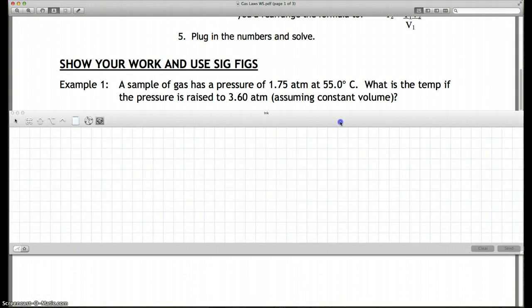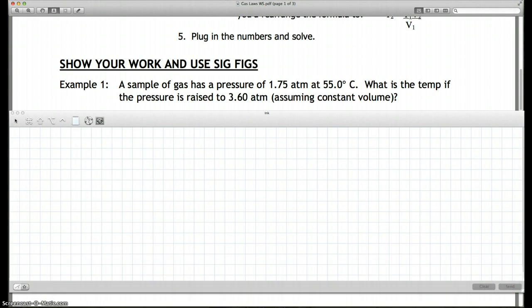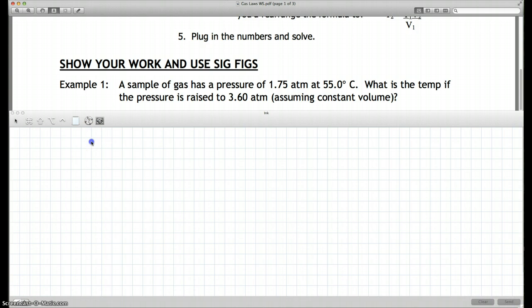Actually, let's do this. There we go. So, we have a sample of gas, and it has a pressure of 1.75. So one of my pressures is 1.75 atmospheres at 55.0 degrees Celsius. So 55 degrees Celsius, that is a temperature.